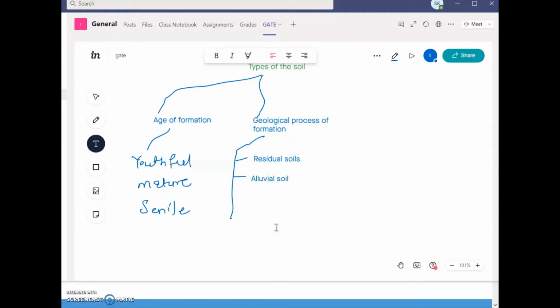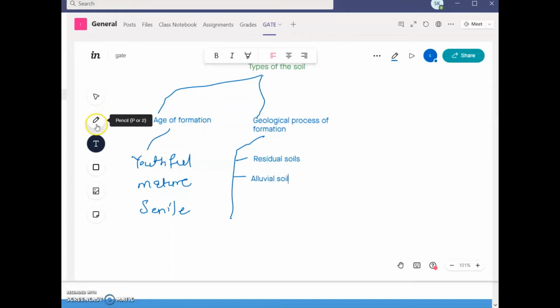When the deposition of soil occurs because of waterborne material, it is called alluvial soil. They are found in the Indo-Gangetic plains. Alluvial soils are very fertile, and they absorb a fair percentage of the rainfall and also act as a good source of groundwater reservoir. So this is all about the alluvial soil.